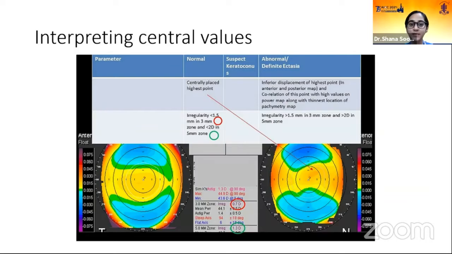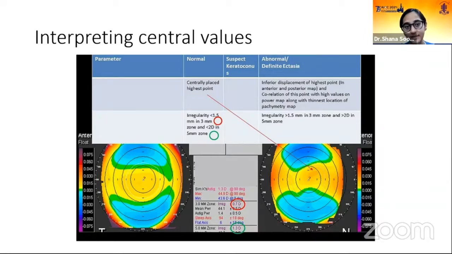So this centrally placed highest point is here. So this looks like a normal scan. When the centrally placed highest point is inferiorly in the 3 to 5 mm zone, that is a marker for keratoconus. Similarly, irregularities less than 1.5 in 3 mm zone and less than 2 diopters in 5 mm zone is normal.